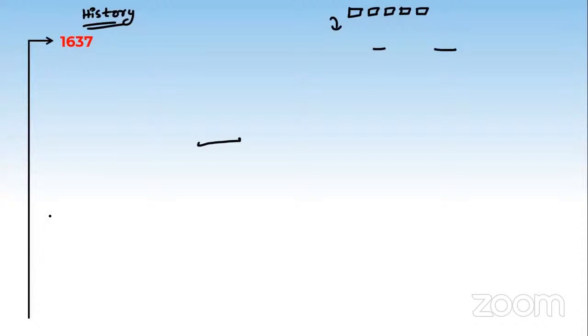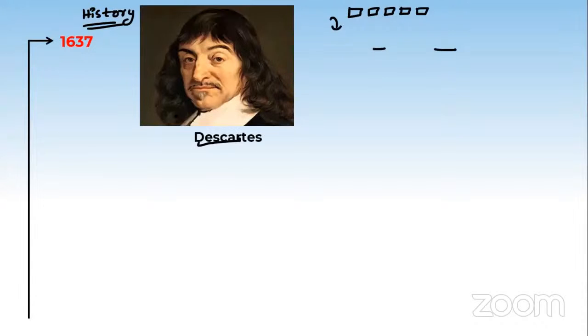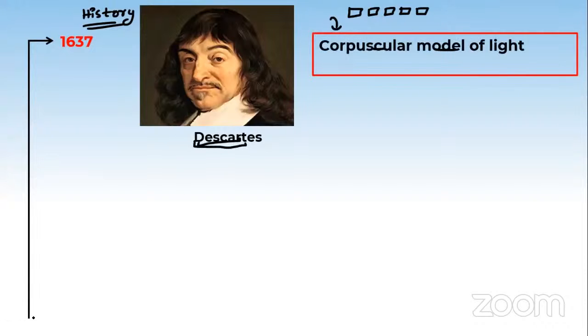See, this is about the history. There was a year, 1637, in the past. There was a physicist, Descartes. He developed a theory which was named the corpuscular model of light. According to this theory, light is made up of corpuscles of energy, which are energy particles. Using this, he also derived Snell's law.